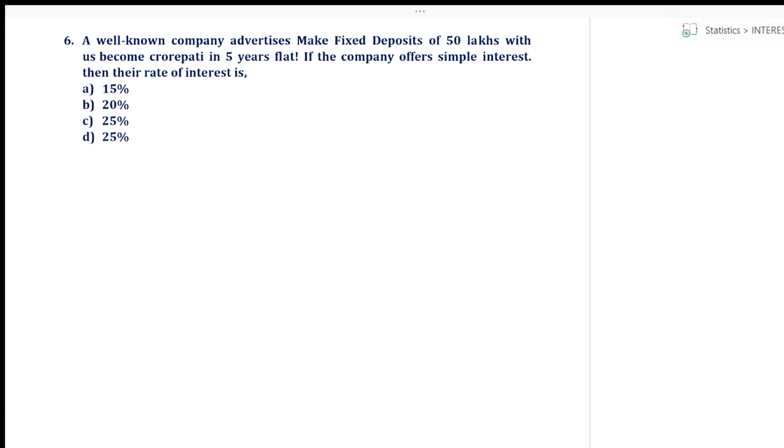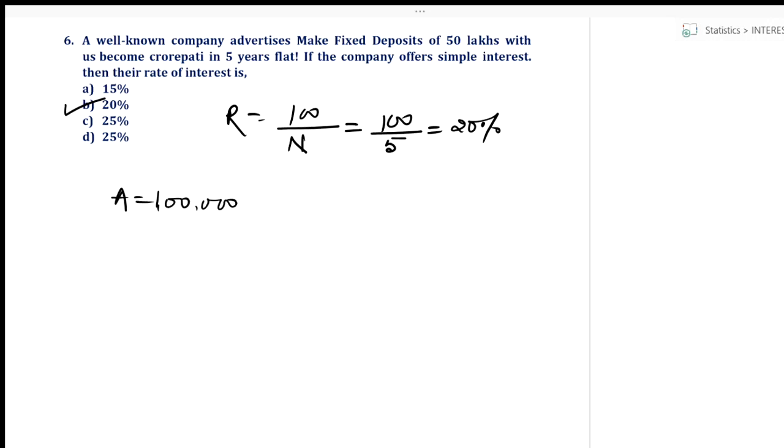I have been asked to find out R. So what I had said, R is equal to 100 upon N, which is equal to how much? 100 upon number of years 5, which is equal to how much? 20%. Isn't it? Yes. If you want to solve it in a longer approach, then what should I be writing? Amount is equal to 1 crore. Correct?